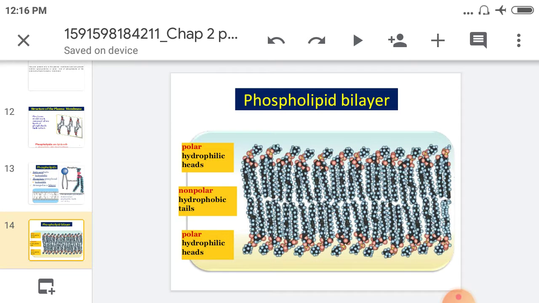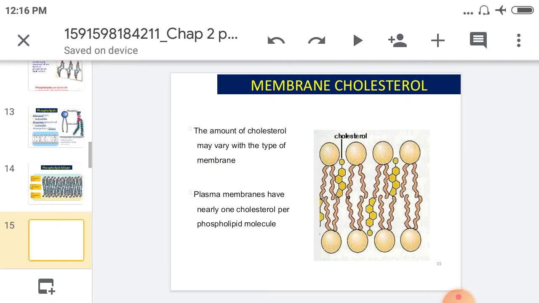Then going toward the phospholipid layer. These are the phospholipid layer present here. Polar hydrophilic head, then polar hydrophilic head here, and in the middle is the non-polar hydrophobic tail. Okay, then membrane cholesterol. The amount of cholesterol may vary with the type of membrane, but the cholesterol is present here, and here is the structure of cholesterol.